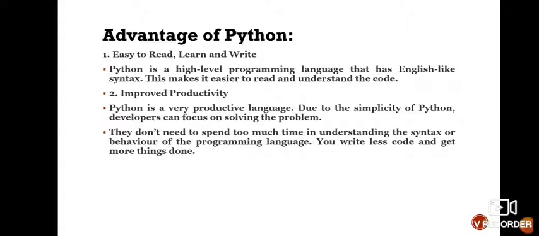Second is improved productivity. So why does it improve productivity? Because Python is a very productive language. Due to the simplicity of Python, developers can focus on solving the problem. They don't need to spend too much time understanding the syntax or behavior of the programming language. That's why you write less code and get more things done.